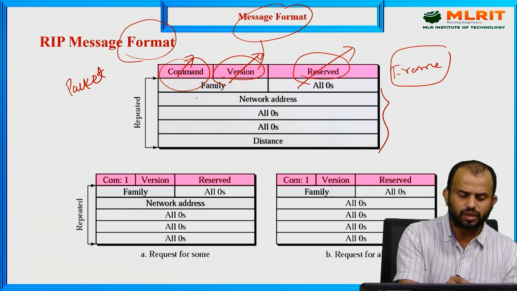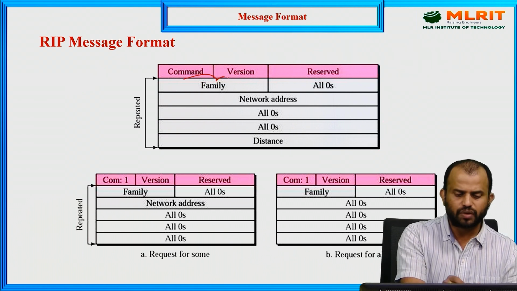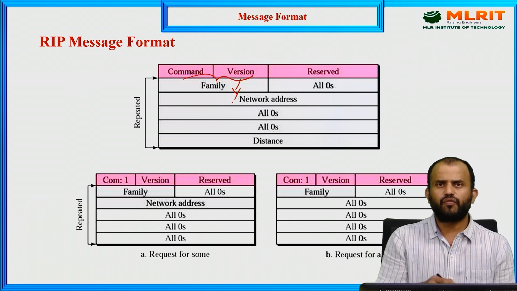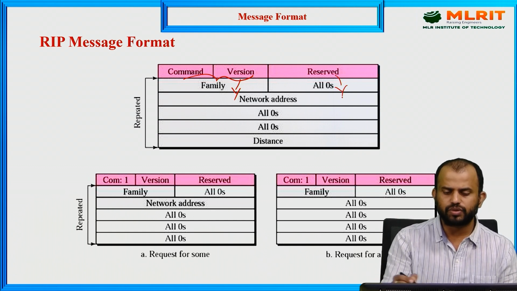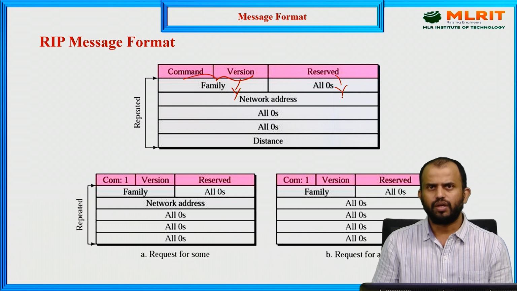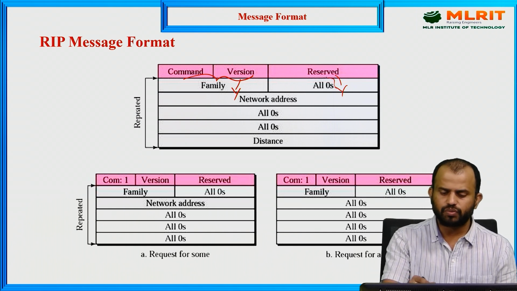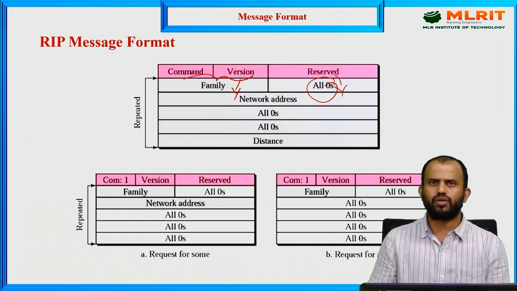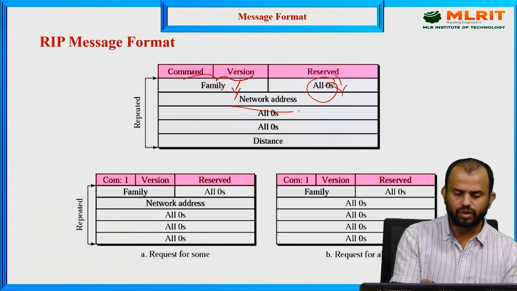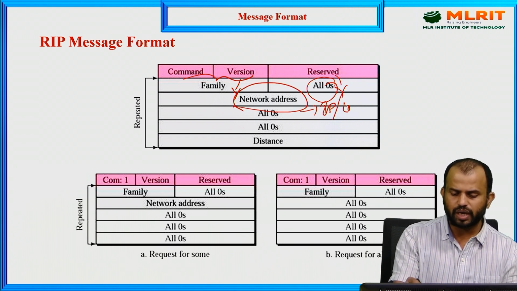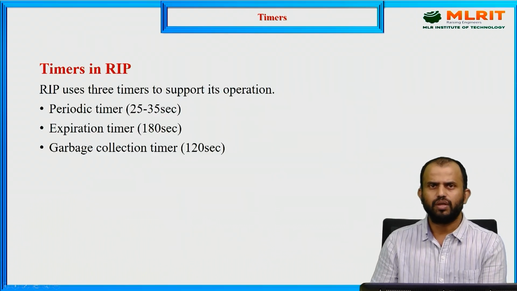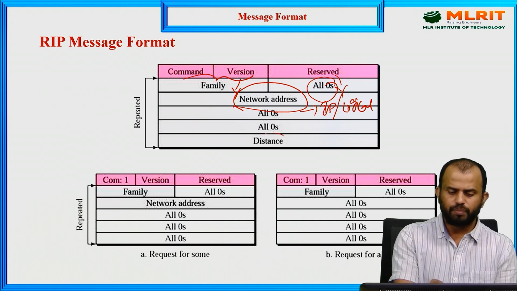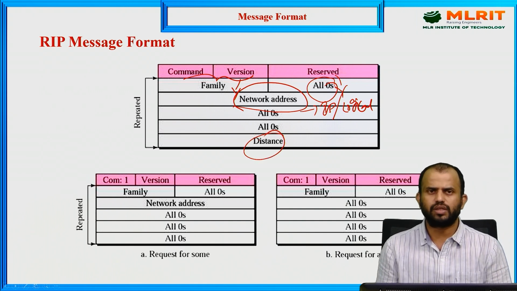But here the command and version we call a family value, which means what type of family there is based upon the version section, as well as the reserve, which is always zero values only. If anything changes, this value may change from 0 to 1 or 1 to 0. And next we are storing the network address. If you go for static, we store the IP address value. If you go for dynamic, we store the logical address value. That is the kind of network address we are using. After this we note down the distance values, what kind of distance we are using.